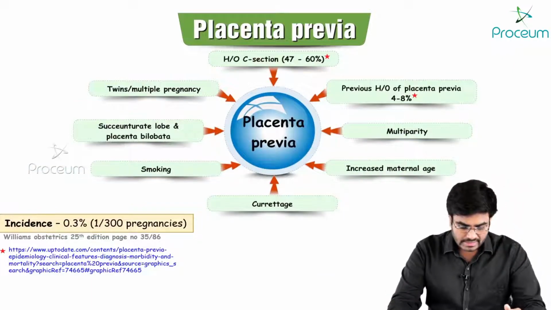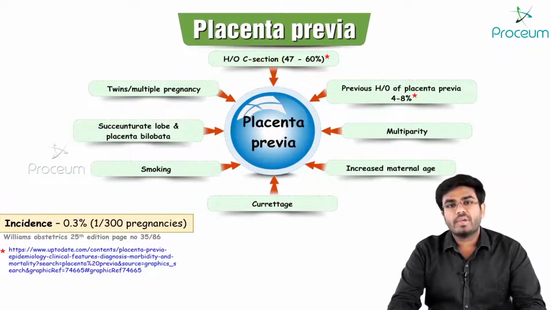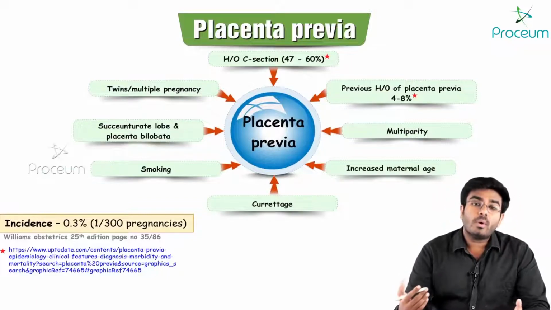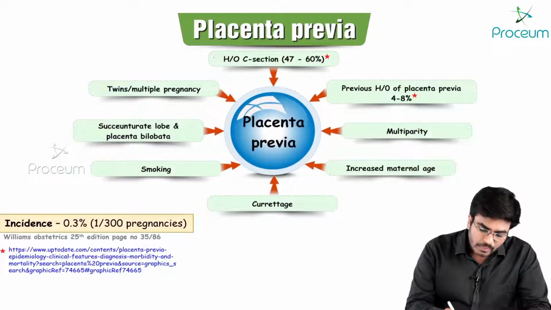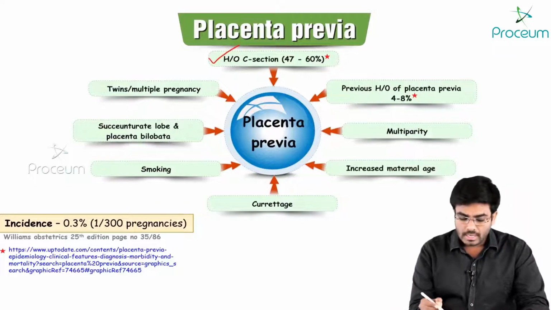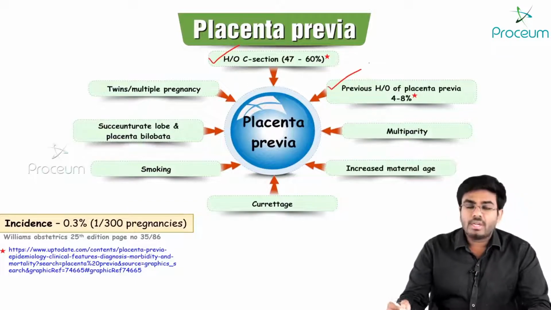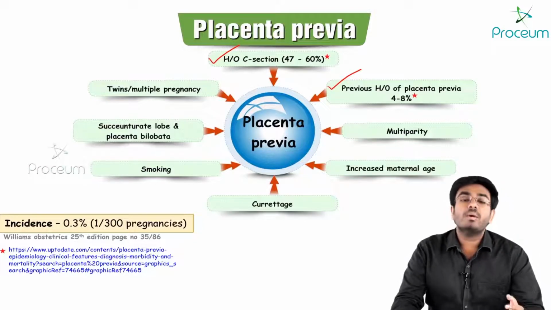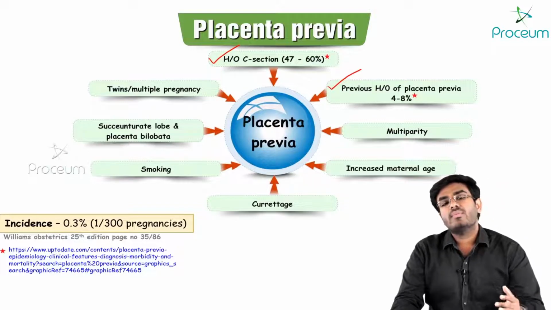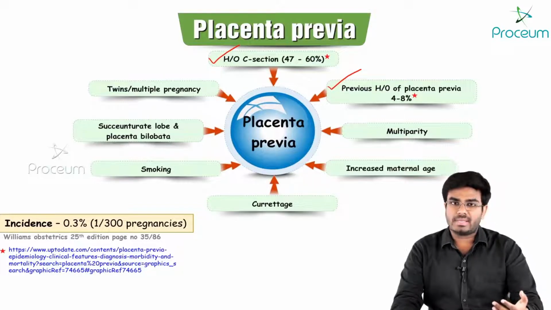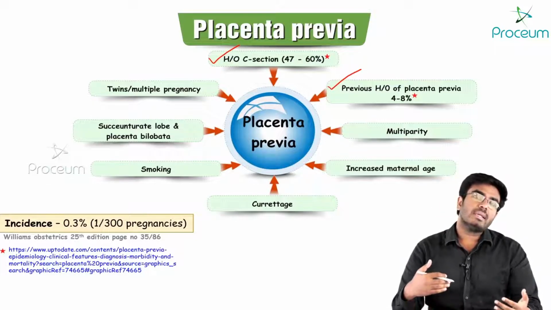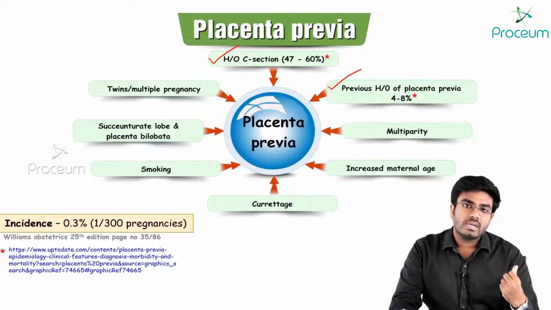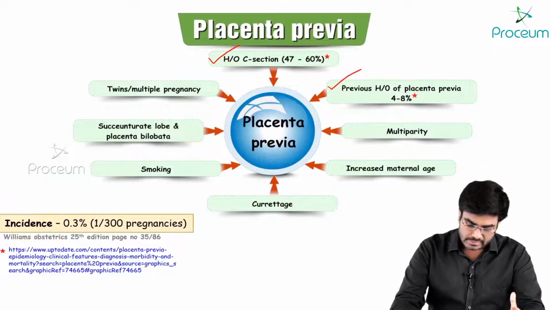Now in this slide, let's see what are the risk factors of placenta previa. One of the most important risk factors is previous history of a C-section and previous history of placenta previa. Previous history of C-section and previous history of placenta previa are the most important risk factors for having placenta previa again.